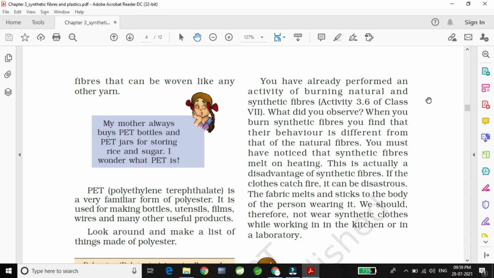But if you see cotton clothes, they will not catch fire easily. If a fire comes from a cracker and falls on your dress, it will leave a black residue. But in synthetic fiber, it will make a hole. So it is advised not to wear synthetic fiber on occasions like Diwali. And we should also not wear it in the kitchen and laboratory.